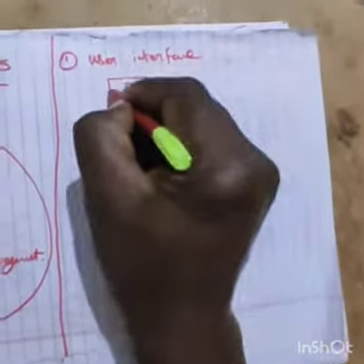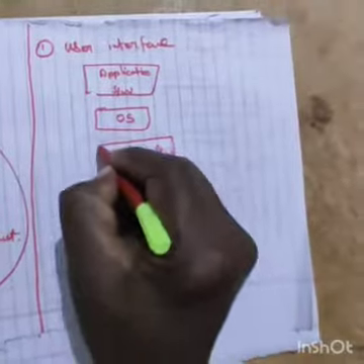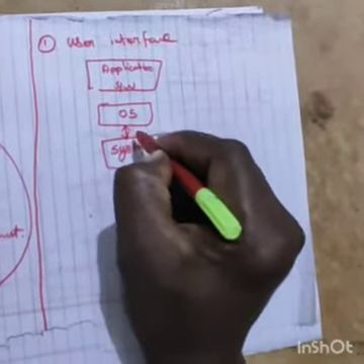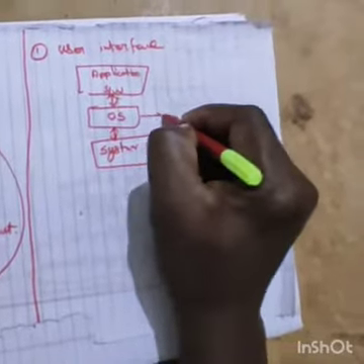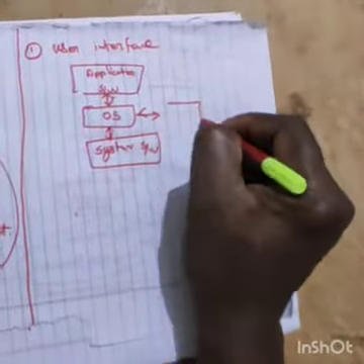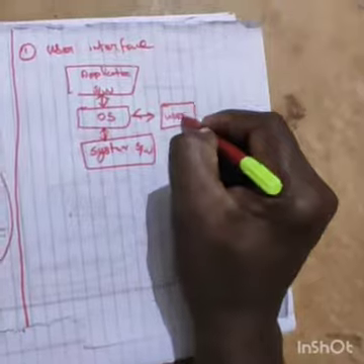Both directions will work. Here, this is the user. That is the user interface.